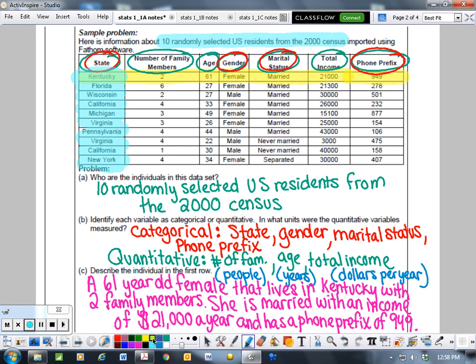Another one would be number of family members. So I'd be looking at kind of a graph, or how many people have 2 family members, how many people have 3 family members, how many people have 4 family members. And usually distributions are shown best using a graph. And so this chapter will also be graphing.